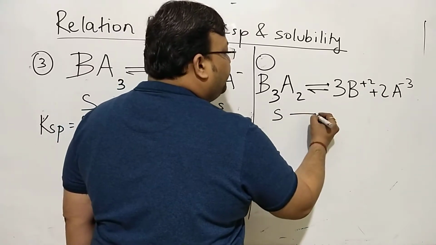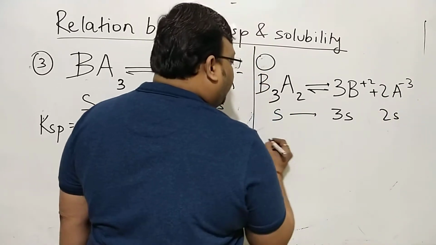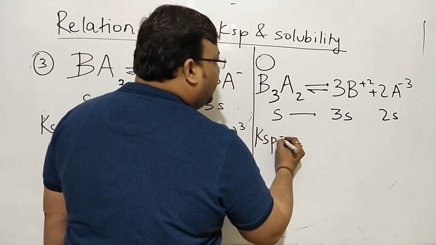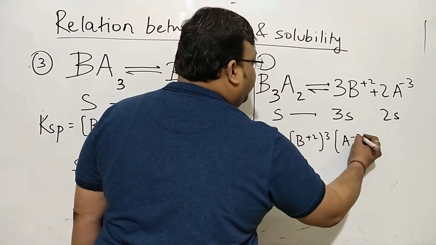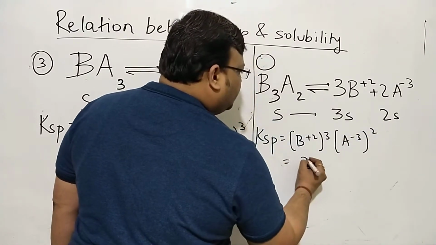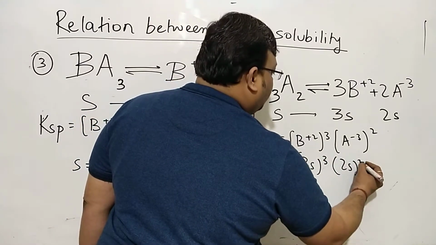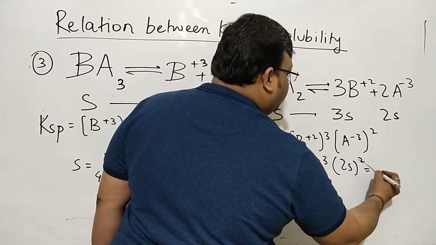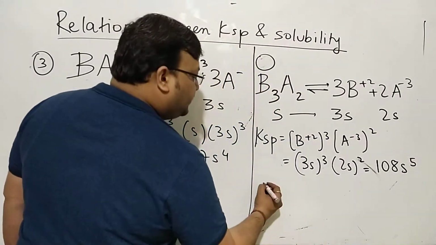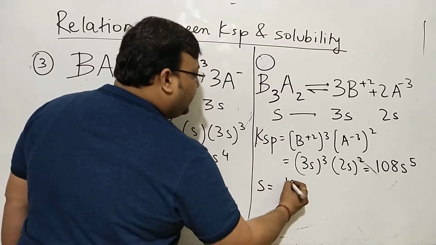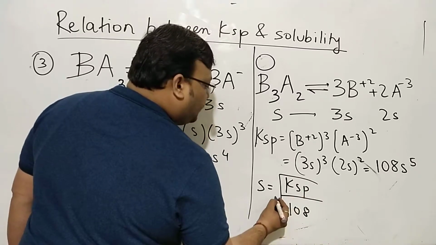Solubility S will mean 3S moles per liter of cation, 2S moles per liter of anion, and we write KSP as [B+2] cube of this, [A-3] square of this, (3S) cube, (2S) square. Now this will eventually give you 108 S to the power 5, and the relationship between solubility and KSP will be solubility is equal to KSP upon 108 and 5th root of this.